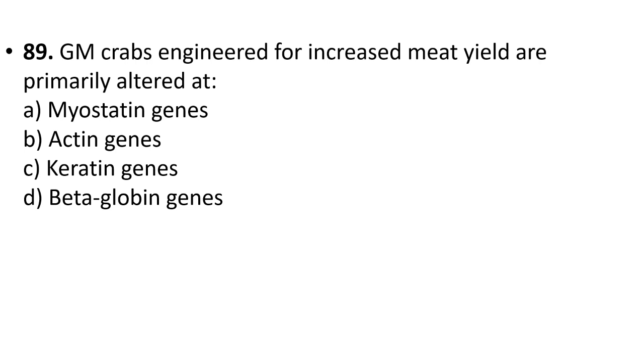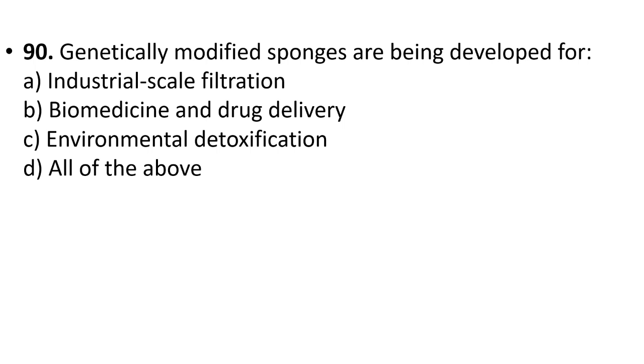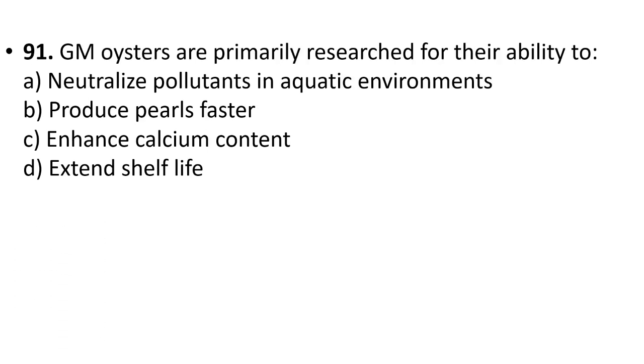89. GM crabs engineered for increased meat yield are primarily altered at myostatin genes, actin genes, keratin genes, beta globin genes. Your answer is option A, myostatin genes. 90. Genetically modified sponges are being developed for industrial scale filtration, biomedicine and drug delivery, environmental detoxification, all of the above. Your answer is option D, all of the above.